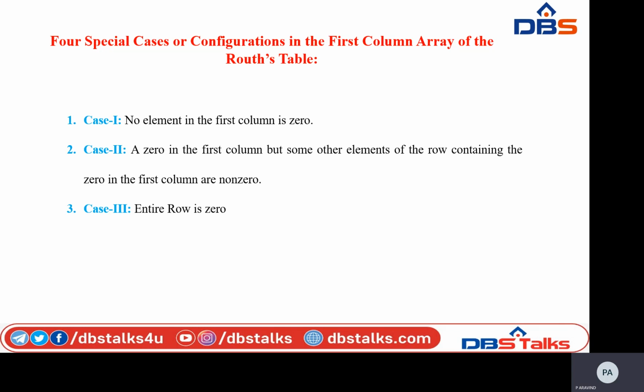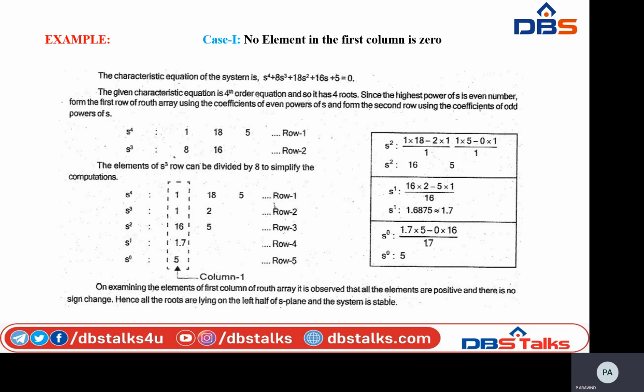It's not 4, it's 3 cases. We're coming to the first case, that is, no element in the first column is 0. There is a normal case. Here by using the Routh criterion, we are going to determine the stability of the system.